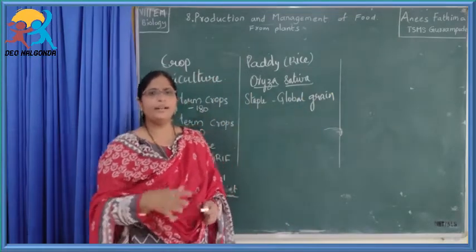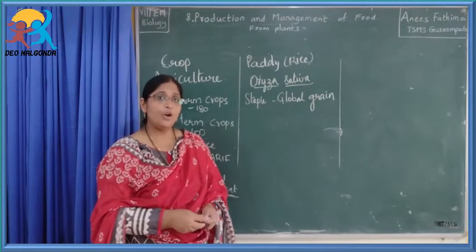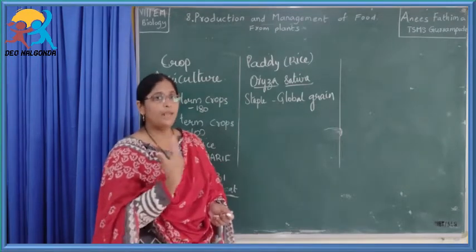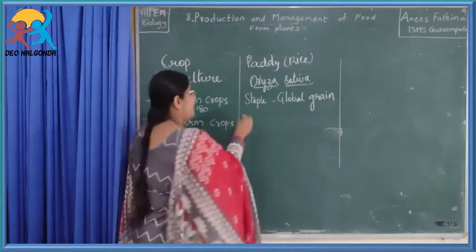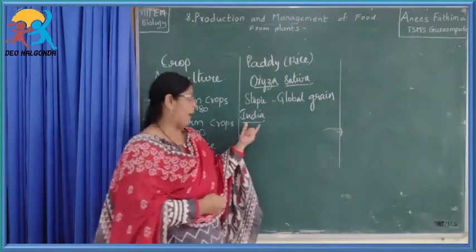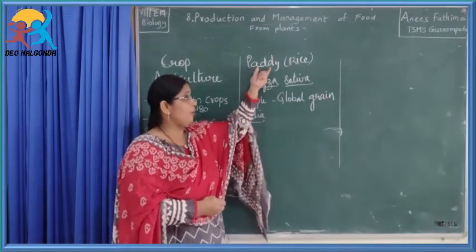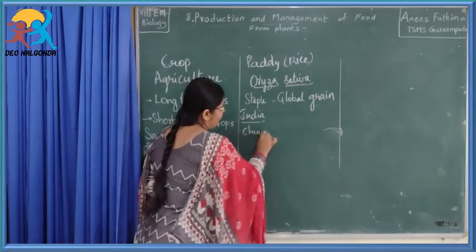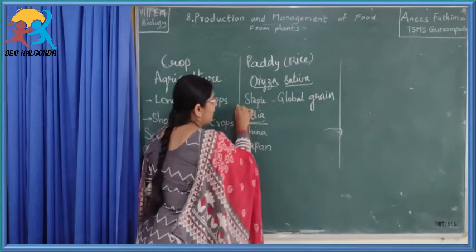So this paddy is grown in different places. For example, it is grown almost all over the world. Coming to India also, it is grown from Arunachal Pradesh in the east to the west, and from north to south, that is from Jammu and Kashmir to Kerala. So it is grown everywhere. India is the leading country where most of the agricultural area is under this crop. Most of the agriculture in India grows this paddy only. The second place comes to China and Japan, but most of the area covered is seen in India only.